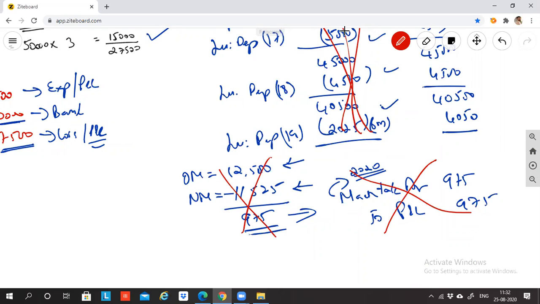No, how did it get knocked off? The entry is depreciation to machinery account, then P&L to depreciation. So depreciation account has become zero. When one is plus and the other minus, it becomes zero. So again, if you create depreciation, what is the good fund? And second logic to this is the balance 975 is already debited and credited in form of loss.